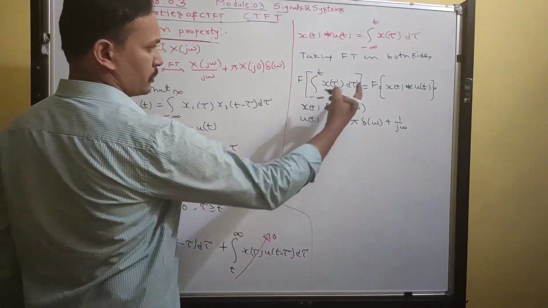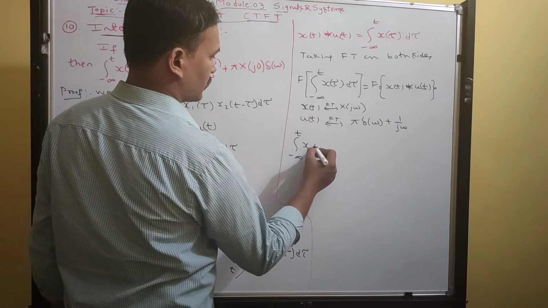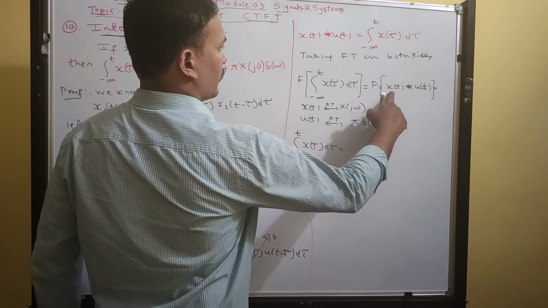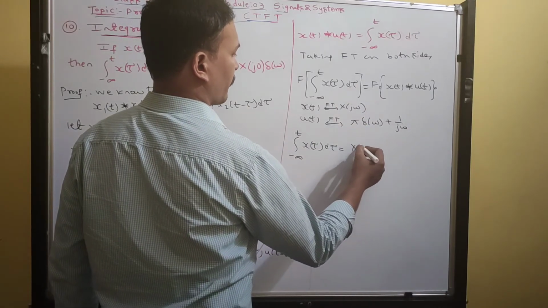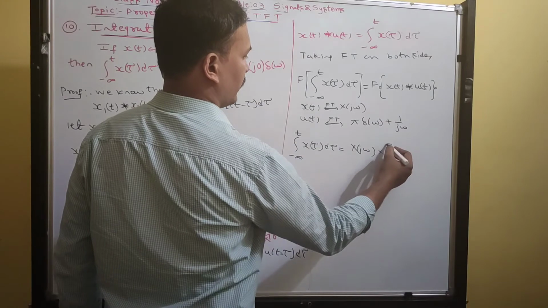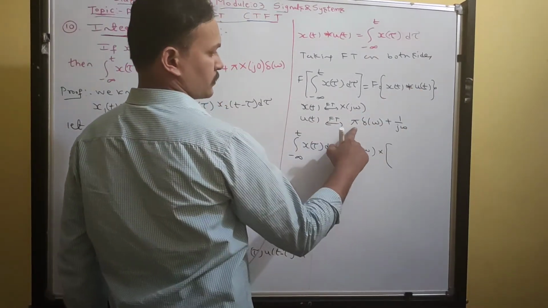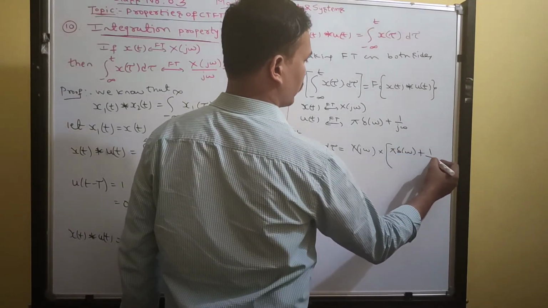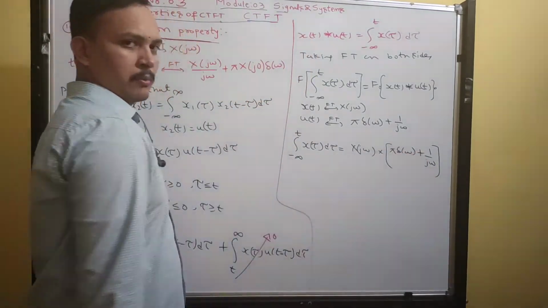Now substitute over there. The Fourier transform of the integral from minus infinity to t of x of tau d tau is equal to, what is the Fourier transform of x of t? X of j omega. And multiplied by, what is the Fourier transform of u of t? This one, pi del of omega plus 1 by j omega. Now this into this you multiply.